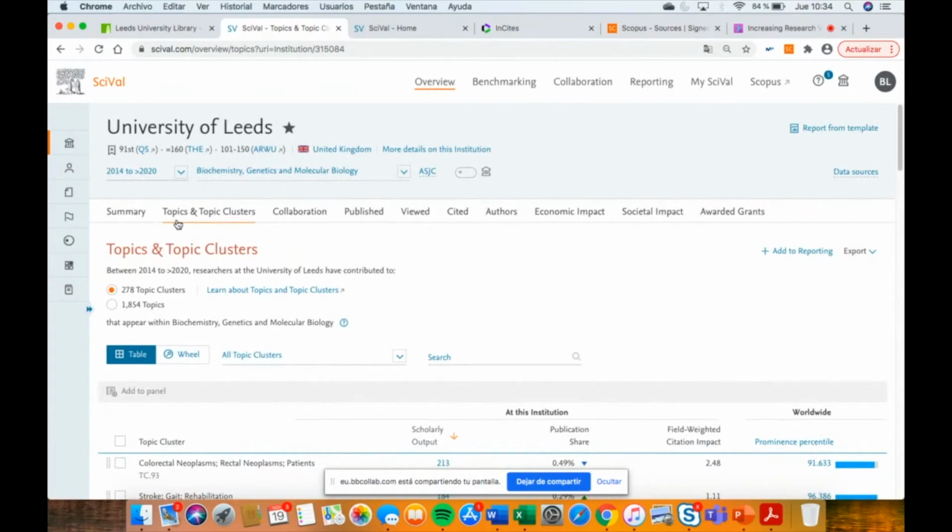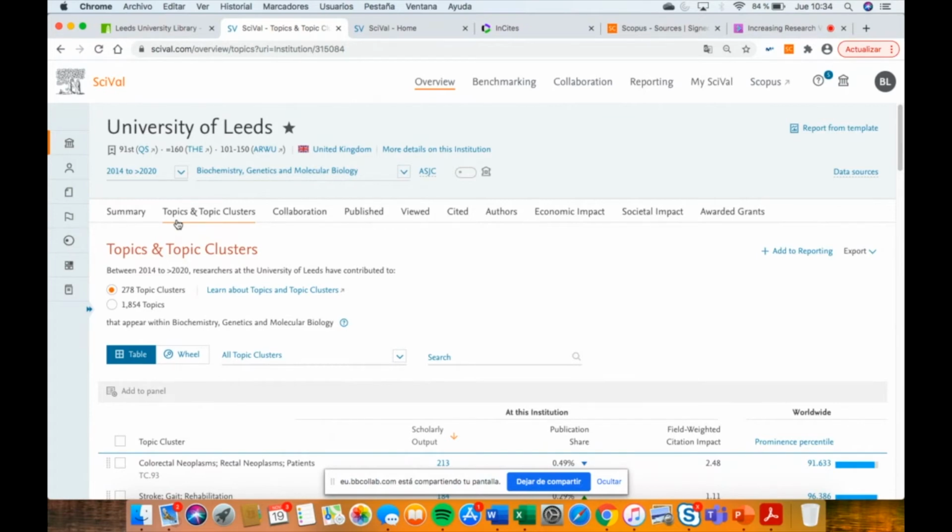I'm going to explain it. Topics are ranked by prominence. It's an indicator of the momentum of a particular field. A topic is a collection of documents with a common focused intellectual interest. There is a correlation between the prominence, the momentum of a particular topic, and the amount of funding per author within that topic.